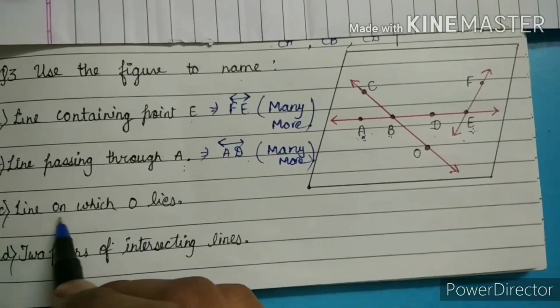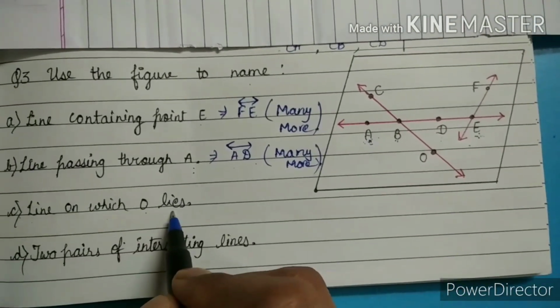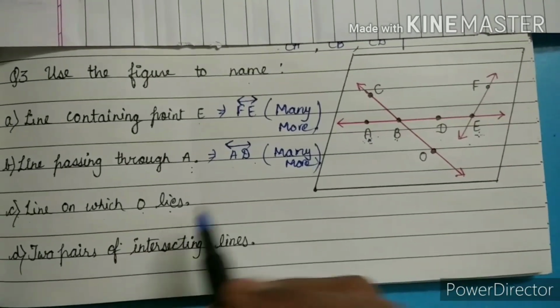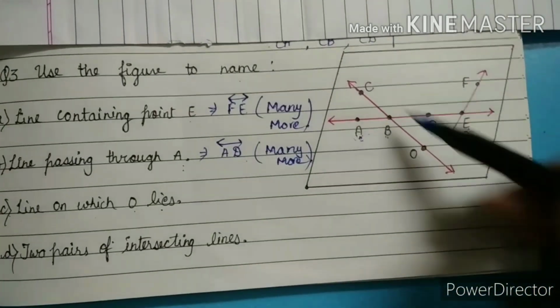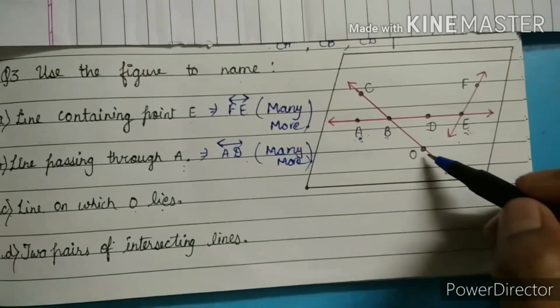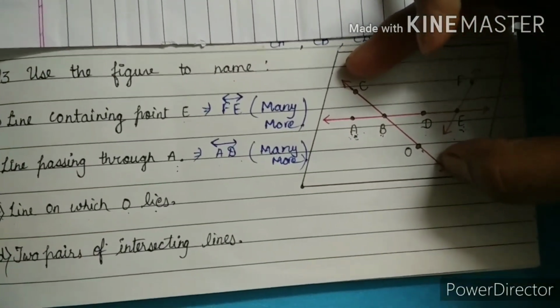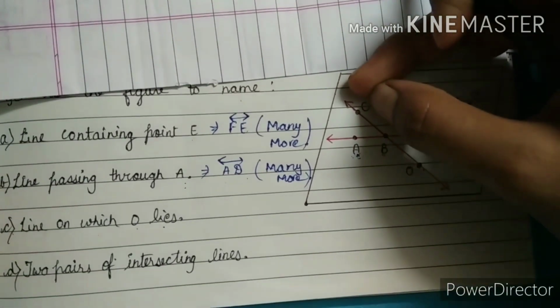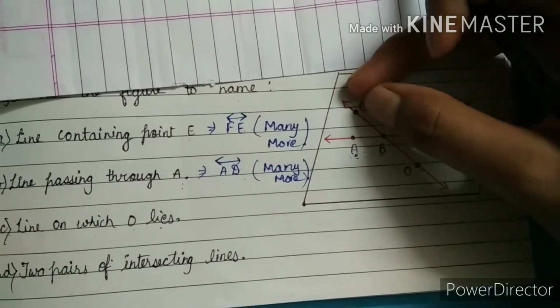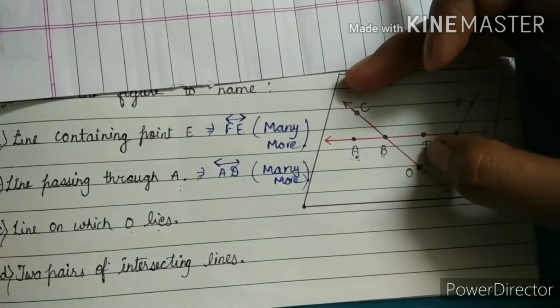Point C is a line on which O lies. We have to write a line name on which O is coming. So O is on this line, and this line's name is OC. So OC or CO.